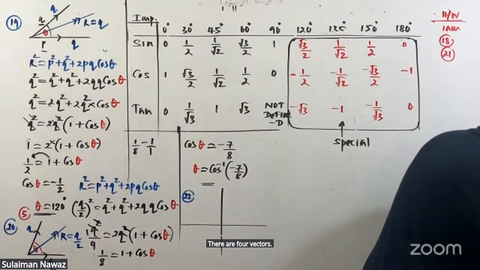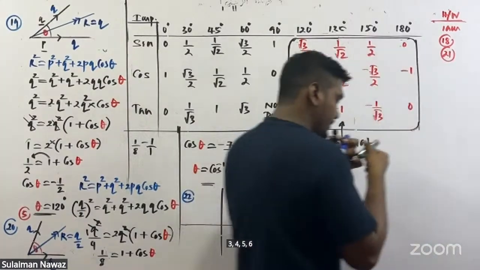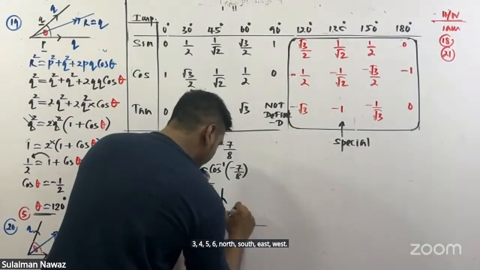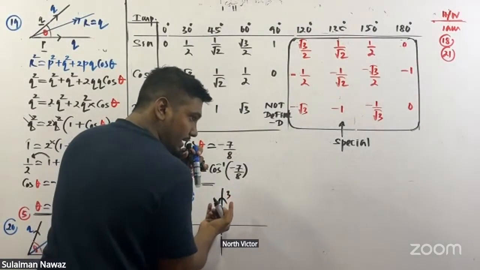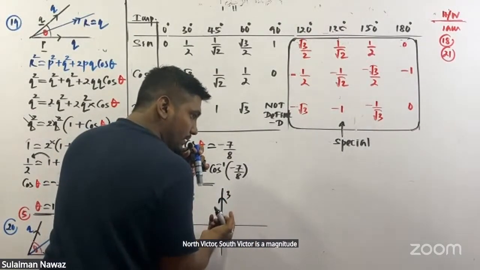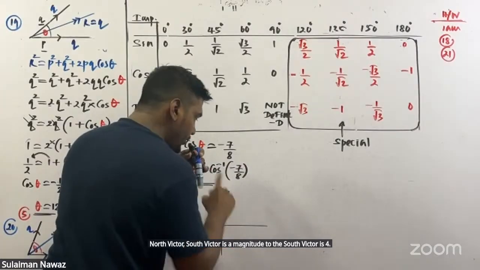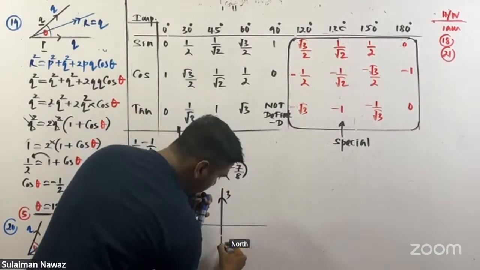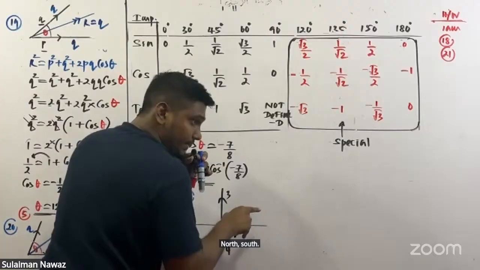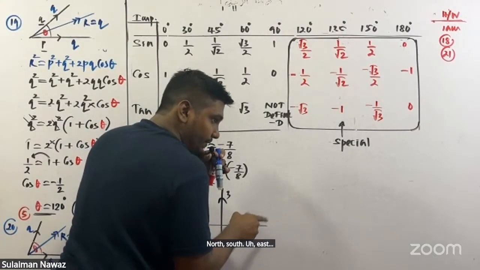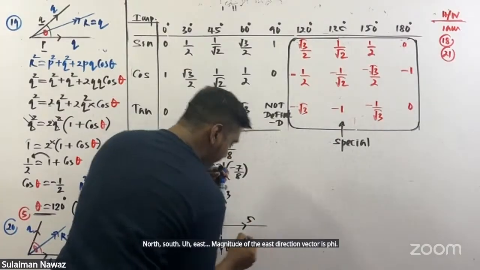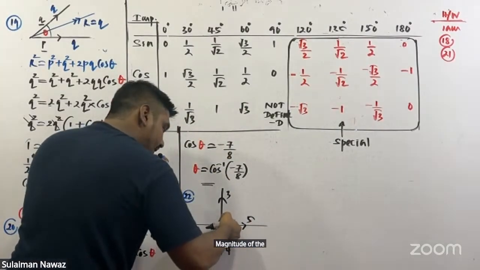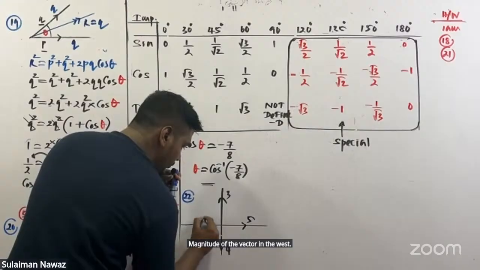3, 4, 5, 6. North, south, east, west. The magnitude of the north vector is 3. The magnitude of the south vector is 4. The magnitude of the east direction vector is 5. The magnitude of the vector in the west is 6.